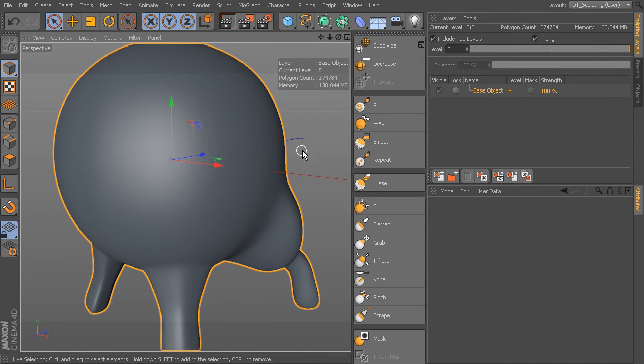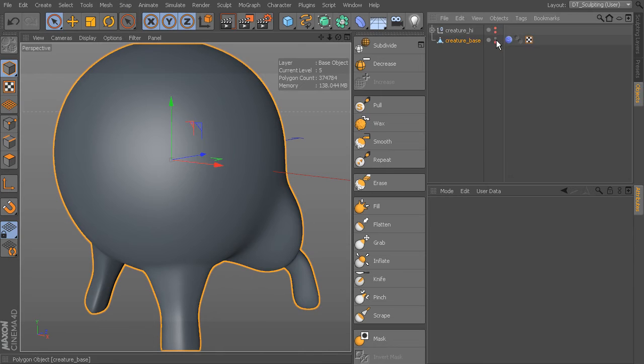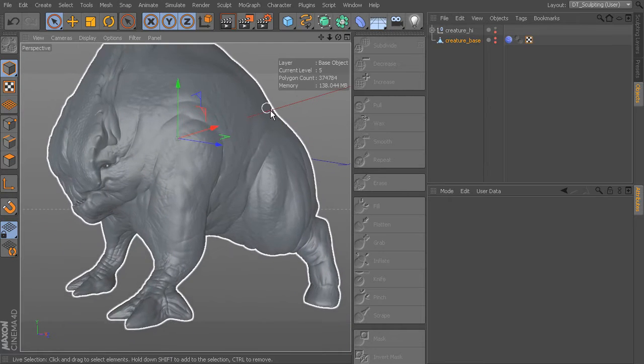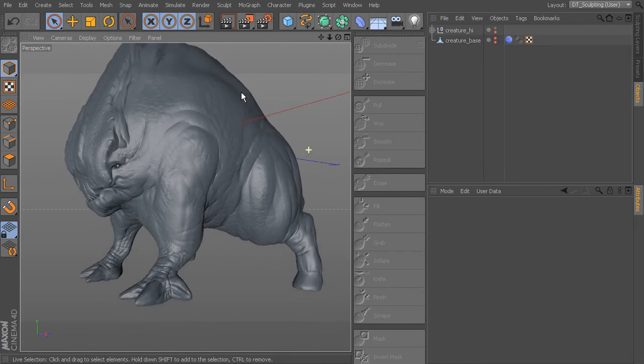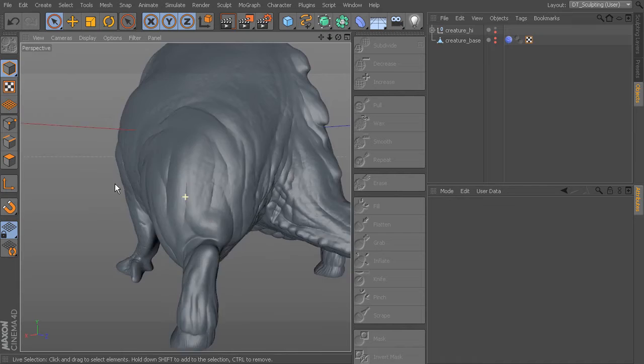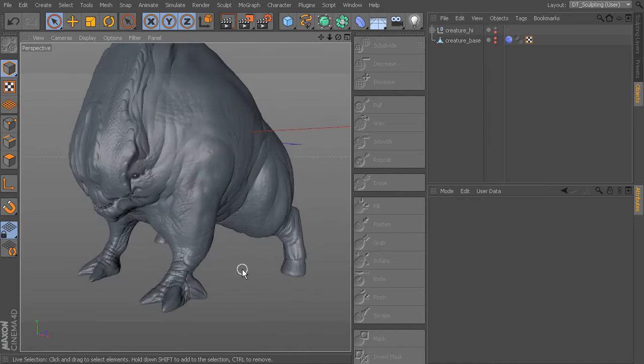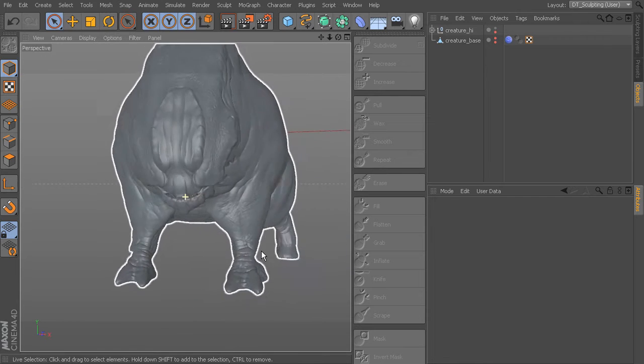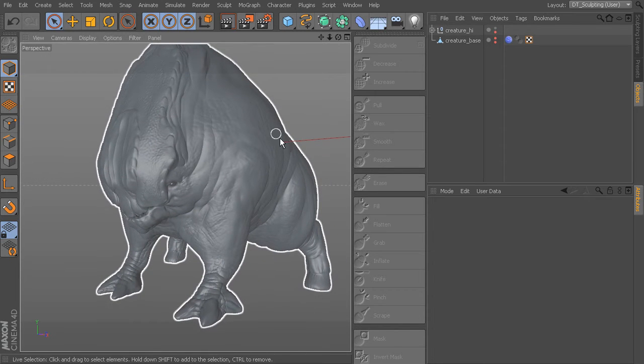Now the goal is to take something like this, a base mesh, and come in and create something with a little bit more detail. So in this case, from that shape we could get something like this, where you've gone in and sculpted the muscles, maybe where the eyes go and some of the areas where the mouth is, and be able to create your creature that way.